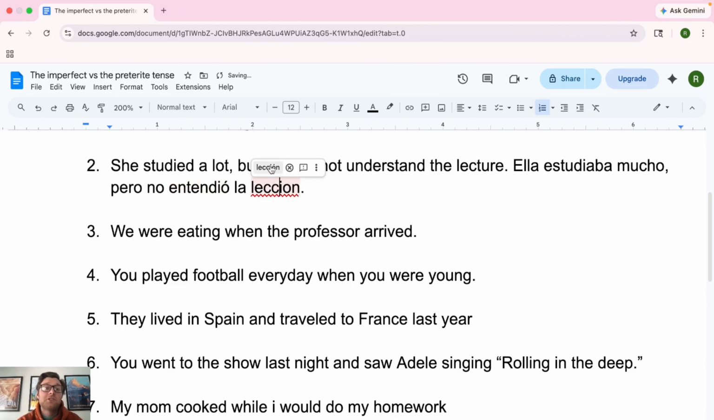Okay, so here again we're setting the stage, right? Who is she? Well, she's someone who studied a lot. This isn't just a one-time thing. She studies a lot always. So in her past, she studied a lot. Even after all that studying, she did not understand this lecture, right? The lecture refers to one thing. So this is a one-time event where she didn't understand the lecture. So for that reason, the second verb is going to be preterite. The first one is going to be the imperfect.